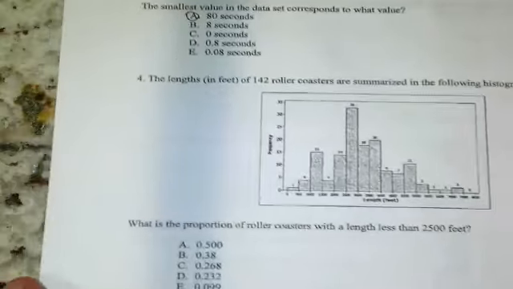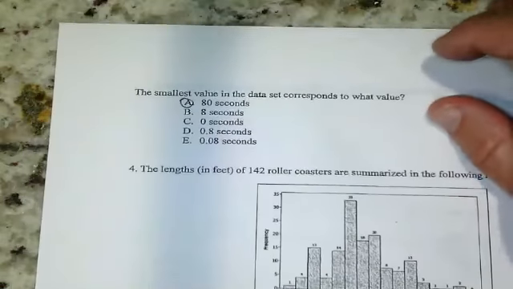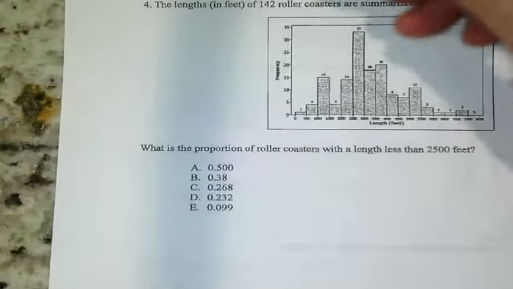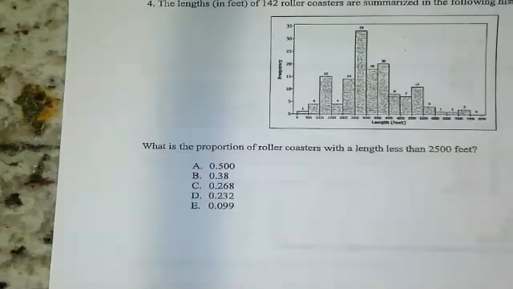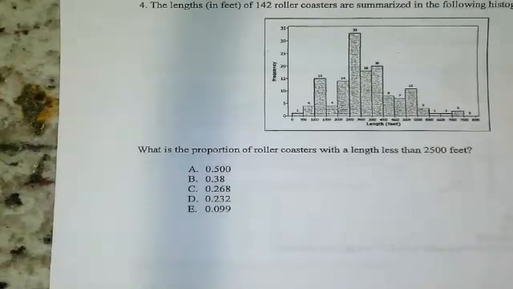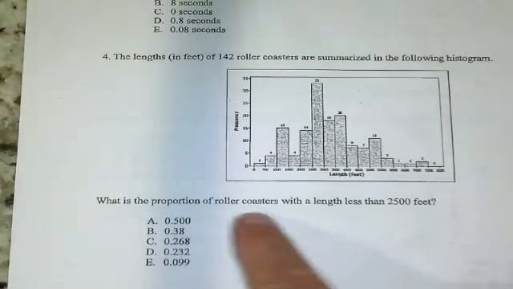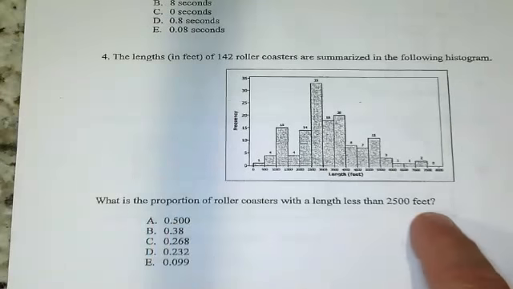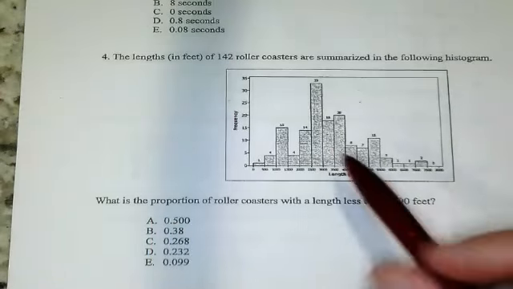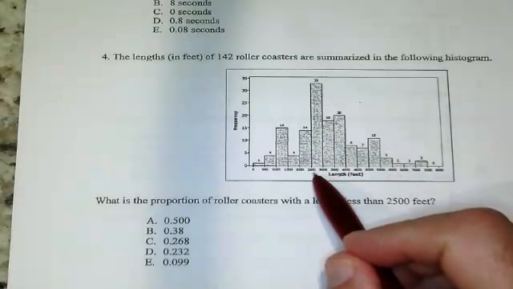Number 4. The lengths of 142 roller coasters are summarized in the following histogram. It asks, what is the proportion of roller coasters with lengths less than 2,500 feet? Looking at our graph, there's 2,500 feet right there.